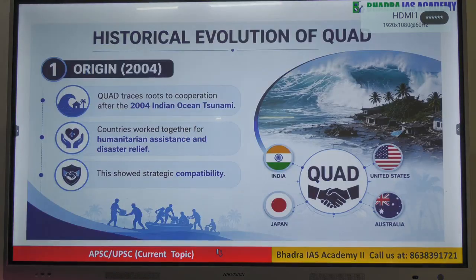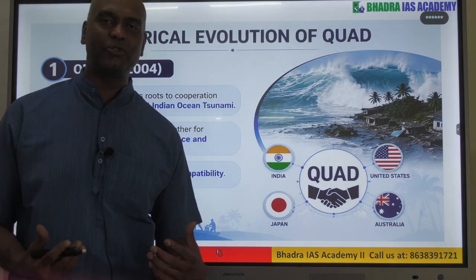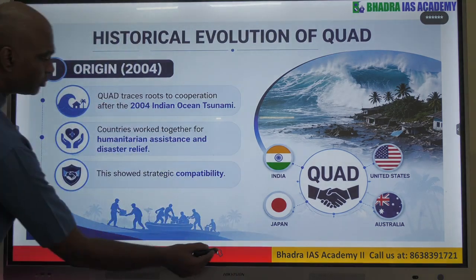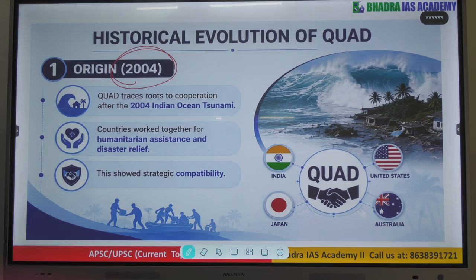So now the historical evolution of Quad, how and when the Quad actually began, so to say, where the members came together. So it all goes back to 2004, जब we had that big tsunami, right.